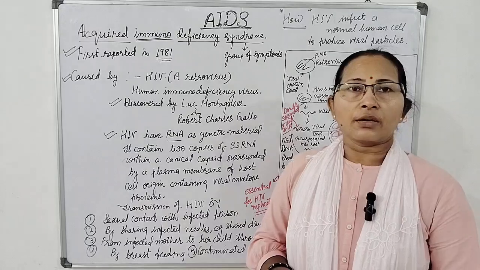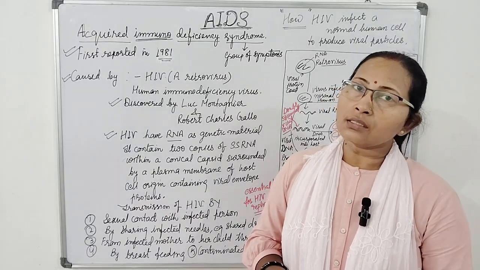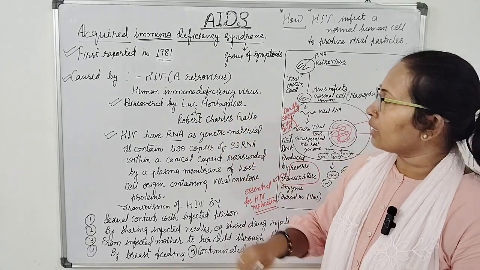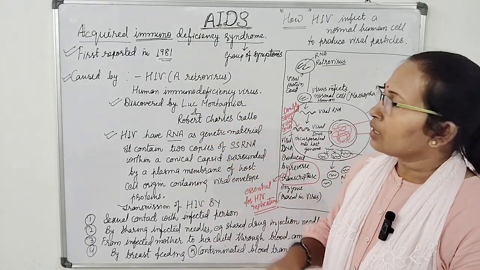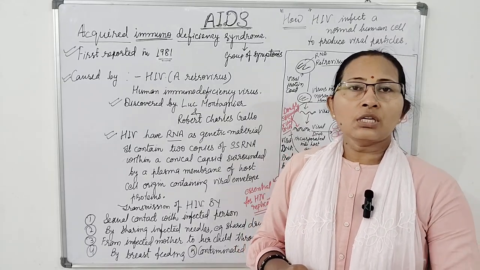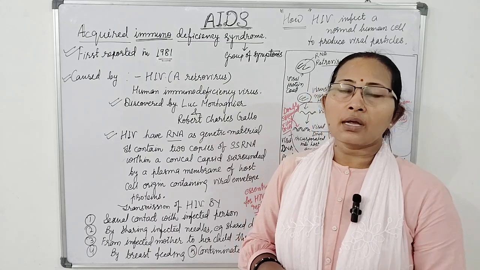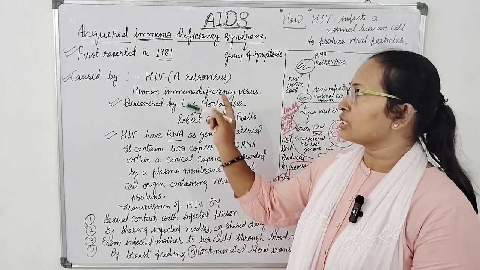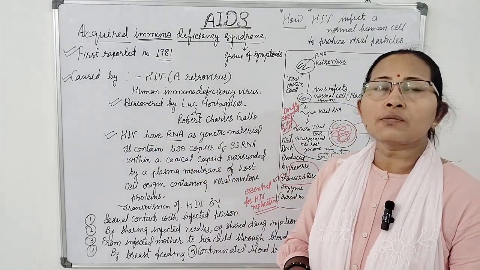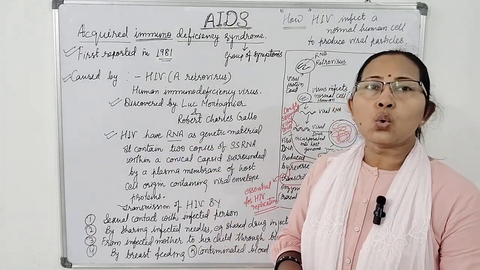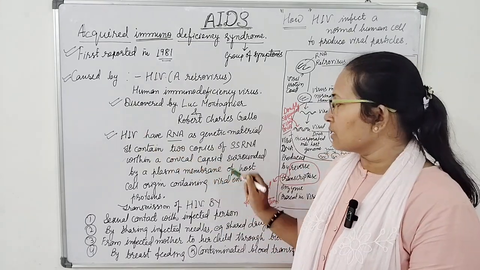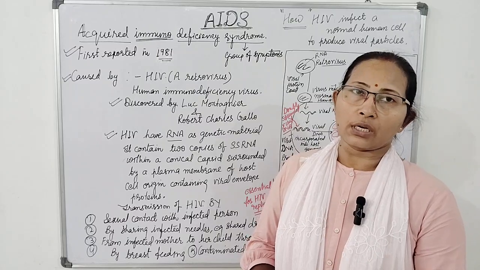AIDS is caused by the HIV virus. Who discovered this virus? It was discovered by Luc Montagnier and Robert Charles Gallo. This virus contains RNA as genetic material. This genetic material is single-stranded. Single-stranded RNA is the genetic material of this virus. Inside the HIV virus, two copies of RNA are present within the conical capsid and surrounded by a plasma membrane. The HIV virus contains viral envelope protein.